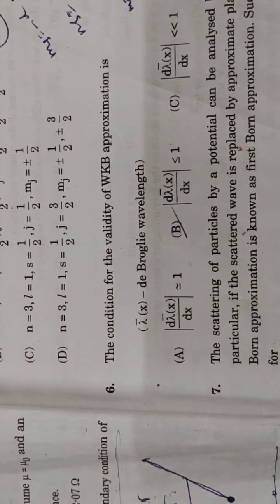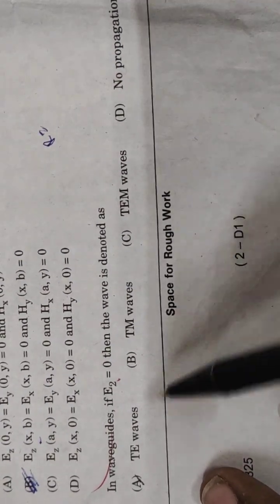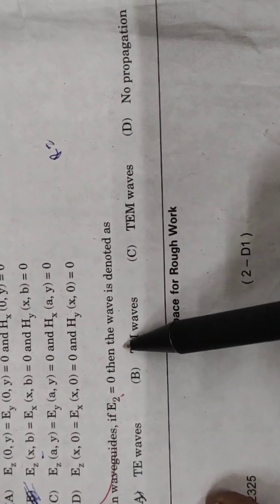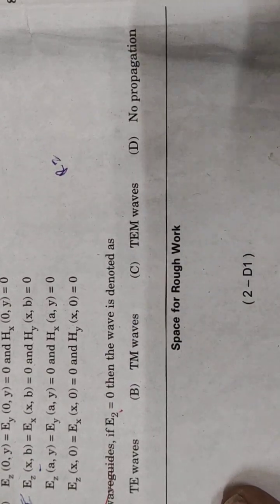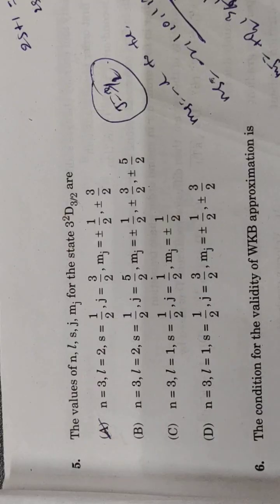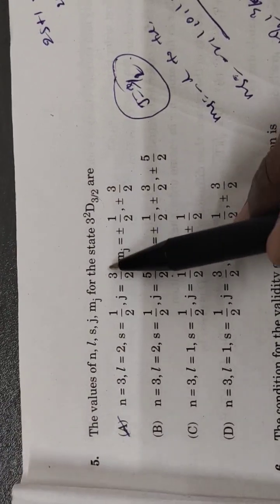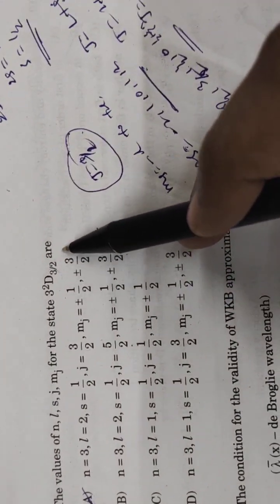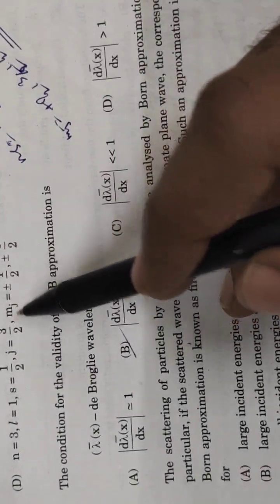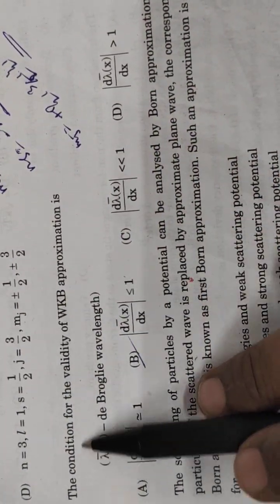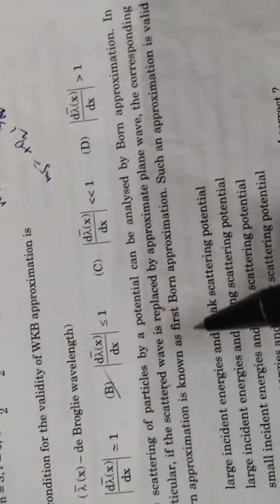Next, question number 4. Question number 4 is about the waveguide. If Ez is equal to 0, then the wave is denoted as TE waves. So, option A is correct. The value of n, l, s, j, mS for the state 3, 2, D3 by 2 R. So for the fifth question, option A is correct. And the sixth question is related to the WKB approximation. For the condition for the validity of the WKB approximation, option B is correct.